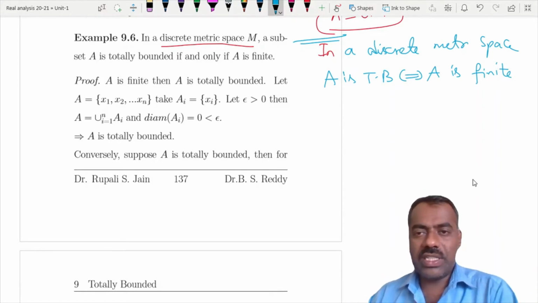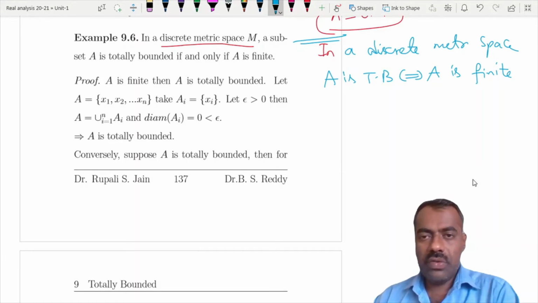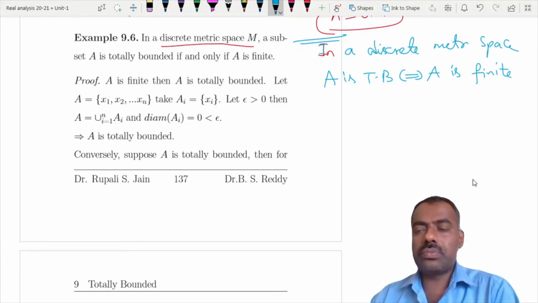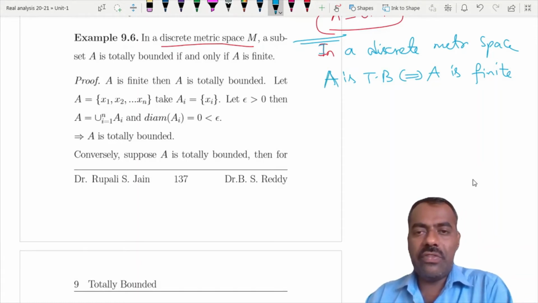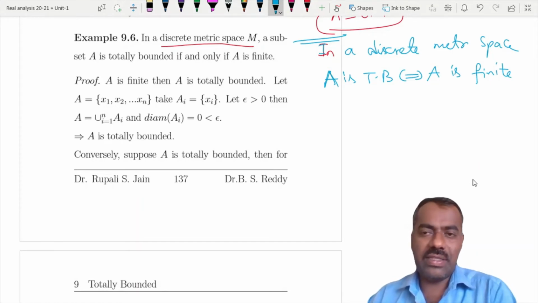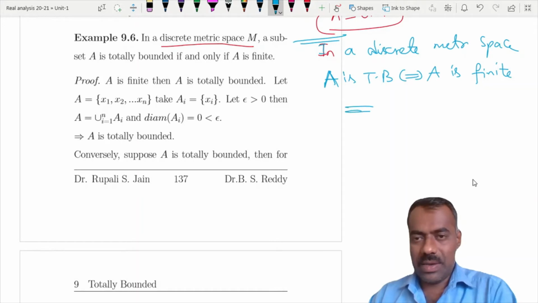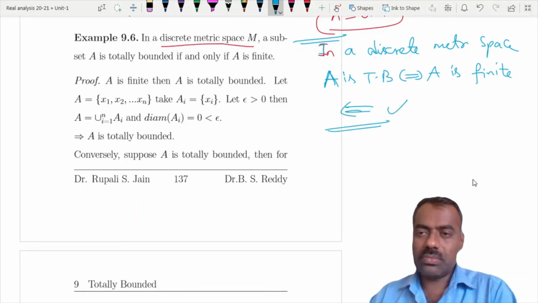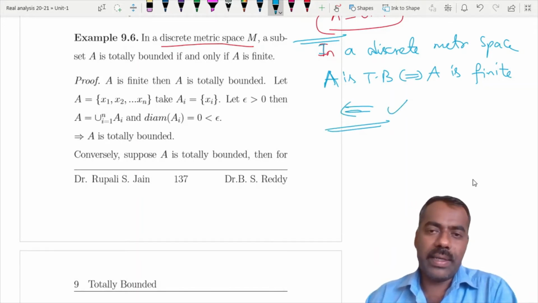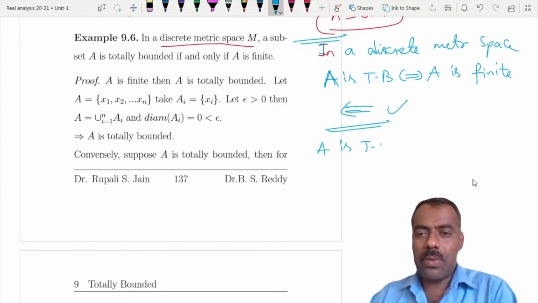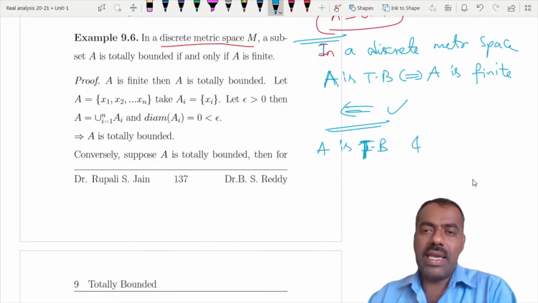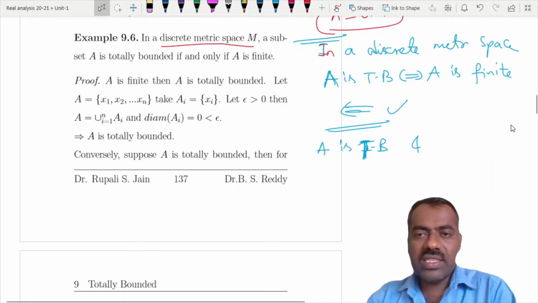The proof is not a difficult one. One way is obvious, which we have just now proved: every finite set is totally bounded. We want to prove the other way. Assume that A is totally bounded, and we want to show that in that case A is a finite set.